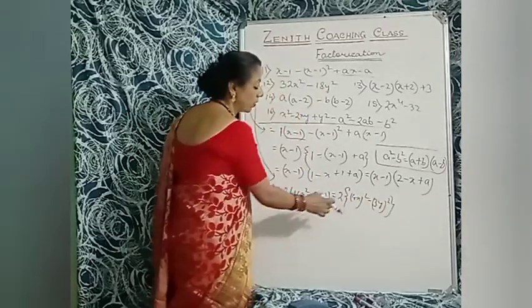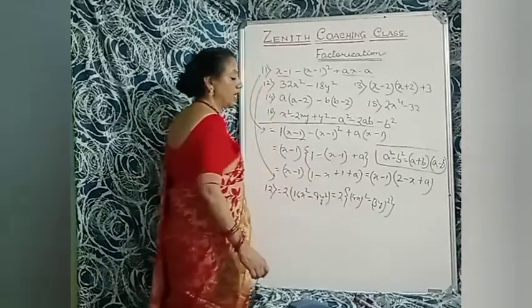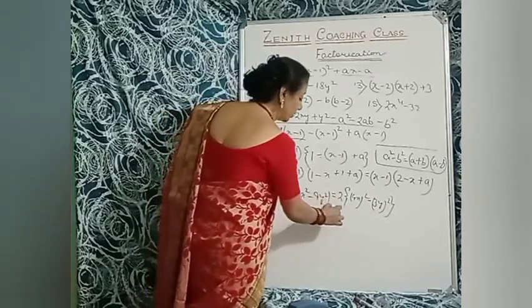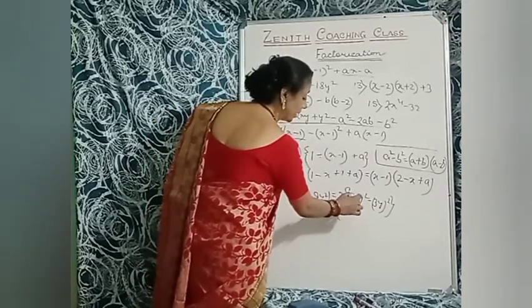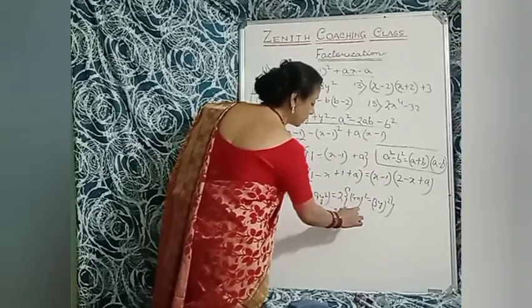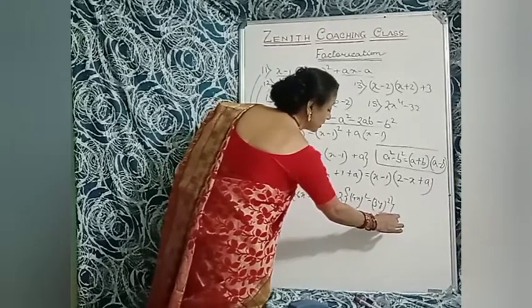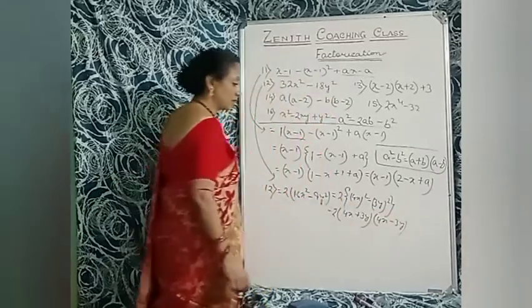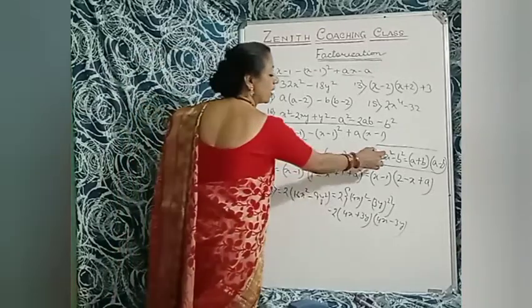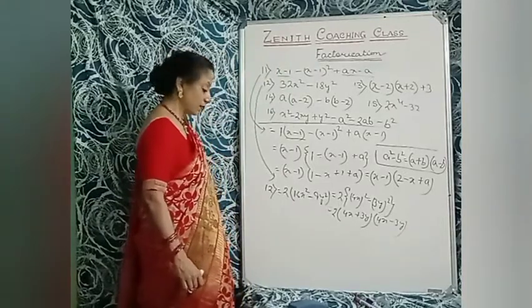So a square minus b square equals a plus b multiplied by a minus b. So we will write here 2, and in the bracket, 4x plus 3y multiplied by 4x minus 3y. These are the sums with the identity a square minus b square equals a plus b multiplied by a minus b. Okay.